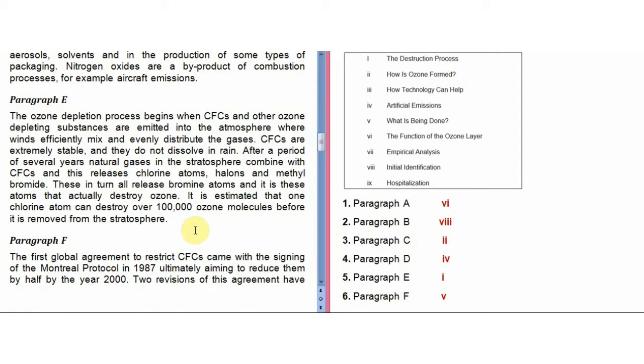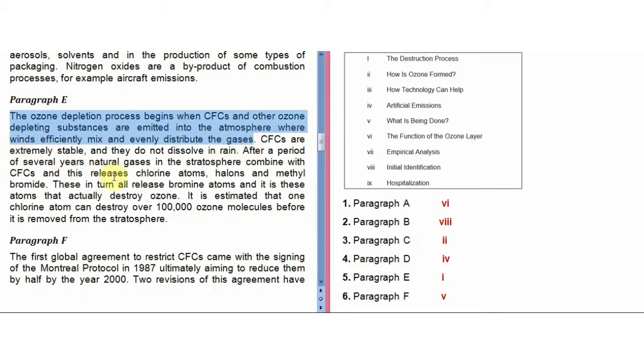So now let's see how they have talked about the process of depletion or the process of destruction of the ozone layer. The ozone depletion process begins when... from the very first line we can come to know that they are talking about how the depletion process begins, how it continues, and how it destroys the ozone layer. Begins when CFCs and other ozone depleting substances are emitted into the atmosphere, where winds efficiently mix and evenly distribute the gases.